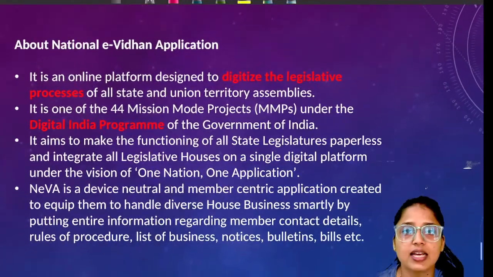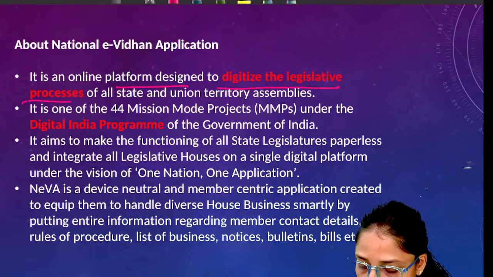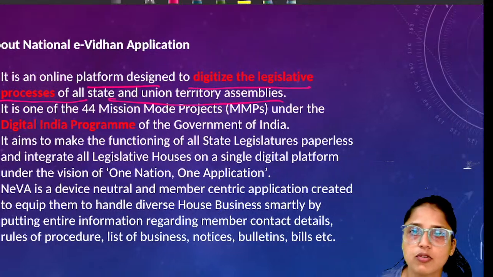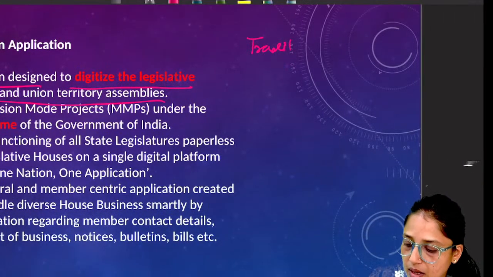Basically, NEVA is an online platform, and what is the purpose of that platform? Its purpose is to digitize the legislative processes of all the state and union territory assemblies. So let's consider, for example, this is a traditional manner, and this is a digital manner. So what will happen in the traditional manner?